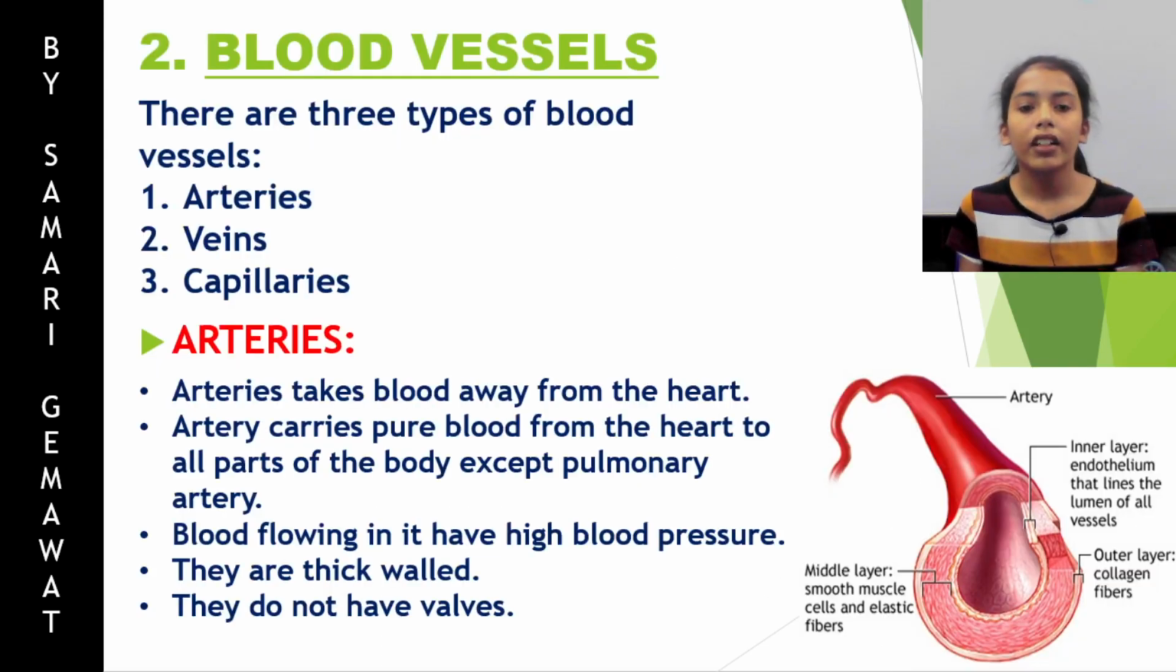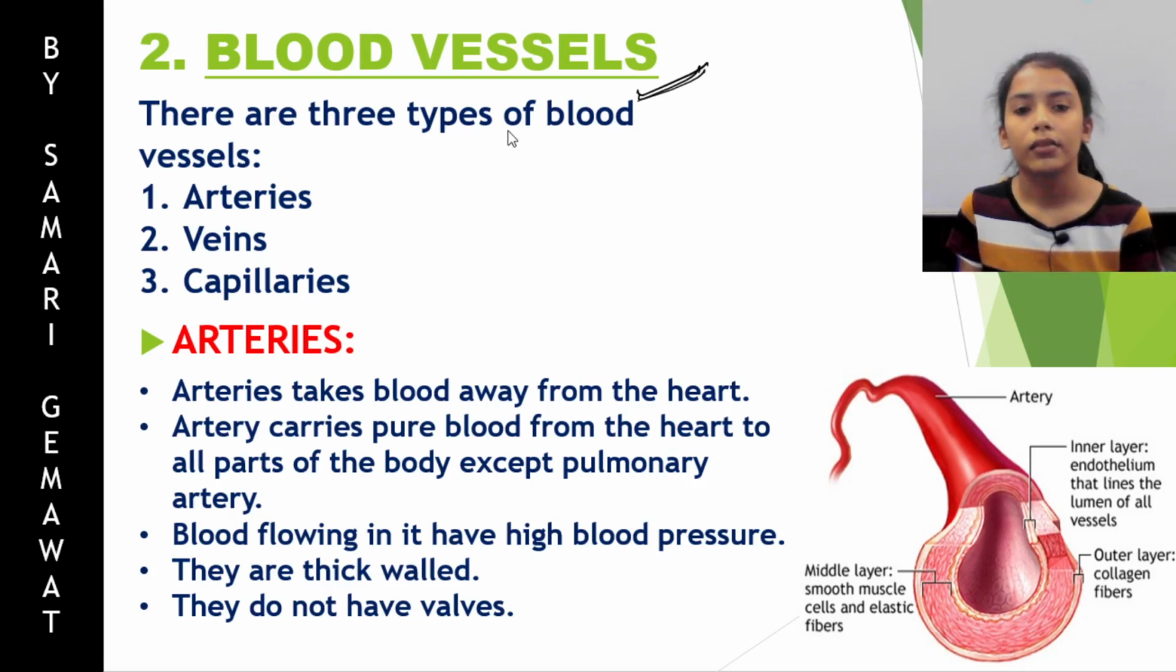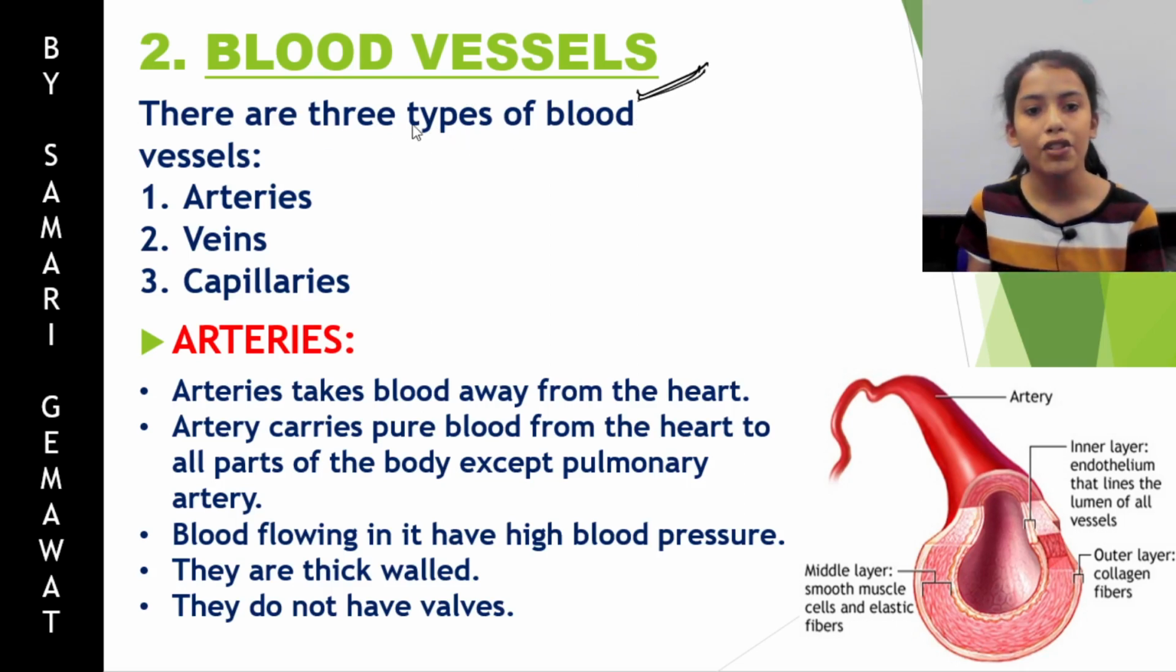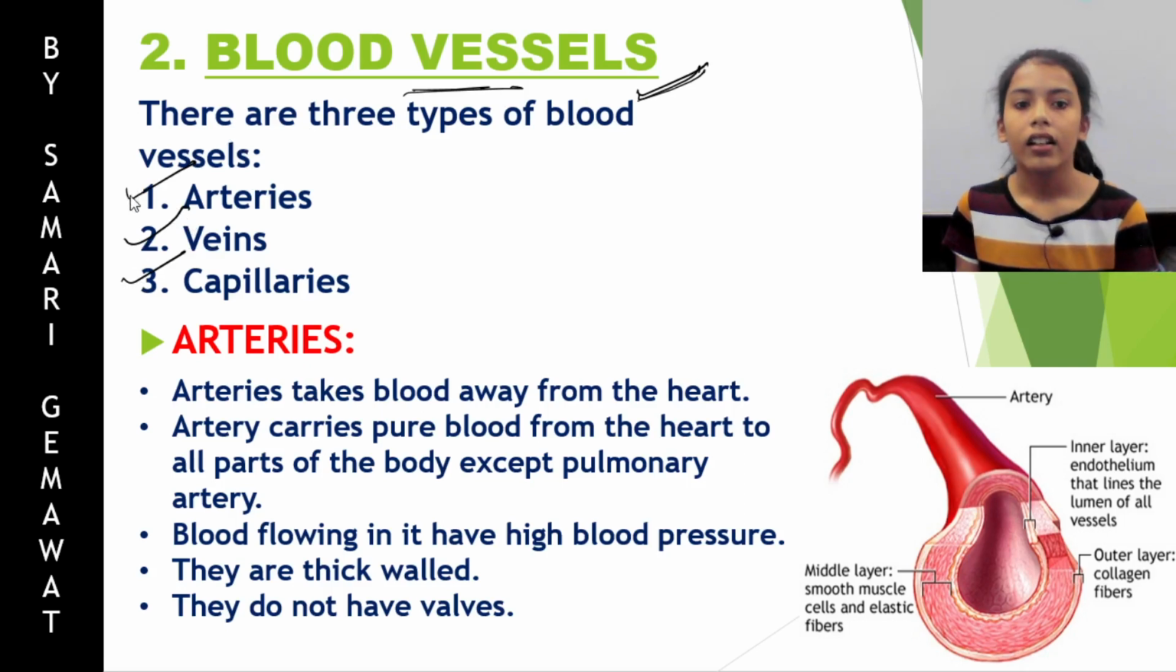Now we'll look at what blood vessels are. We have understood what blood is. Blood vessels are vessels or tubes through which blood flows in our body. There are three types of blood vessels: arteries, veins and capillaries. We'll look further into them.